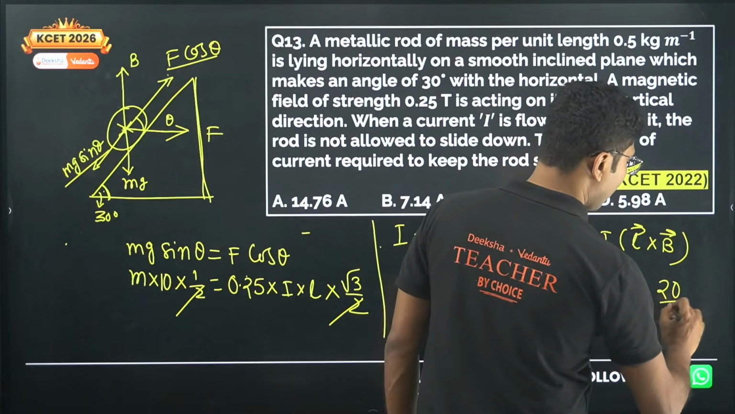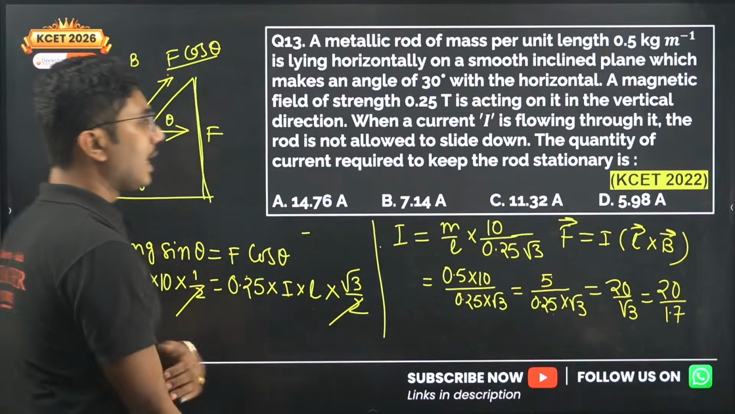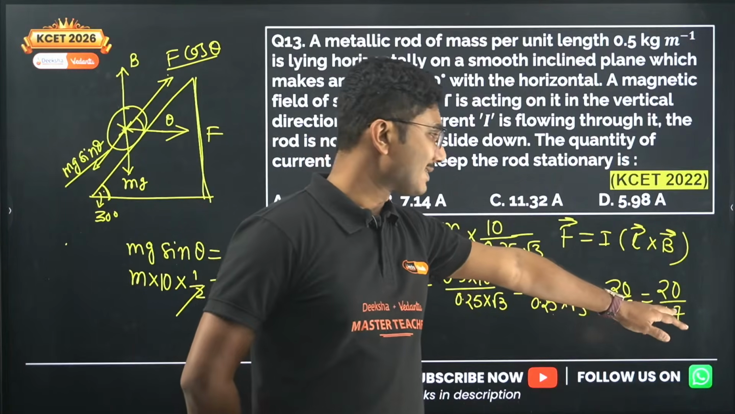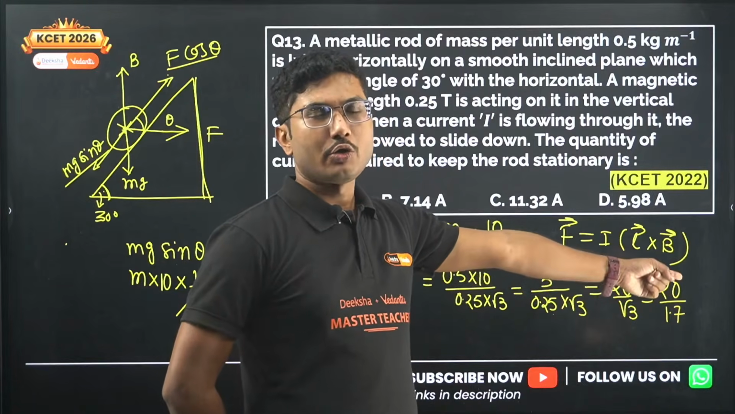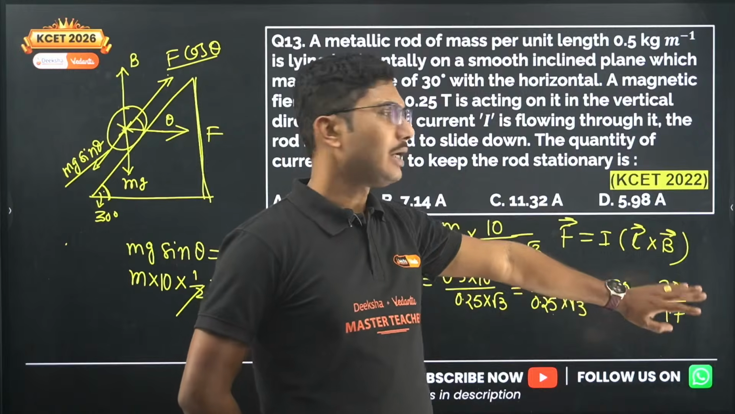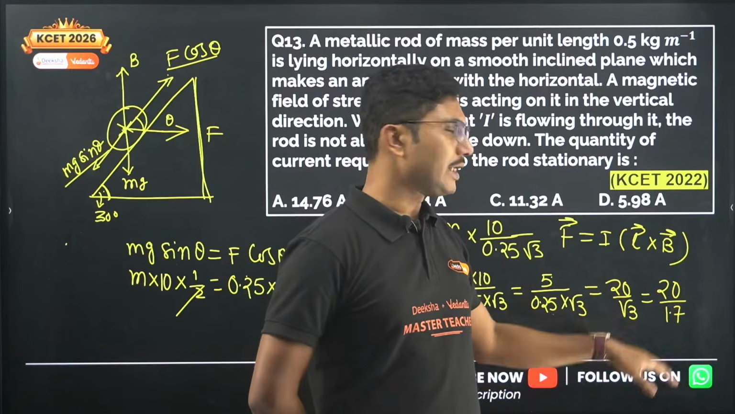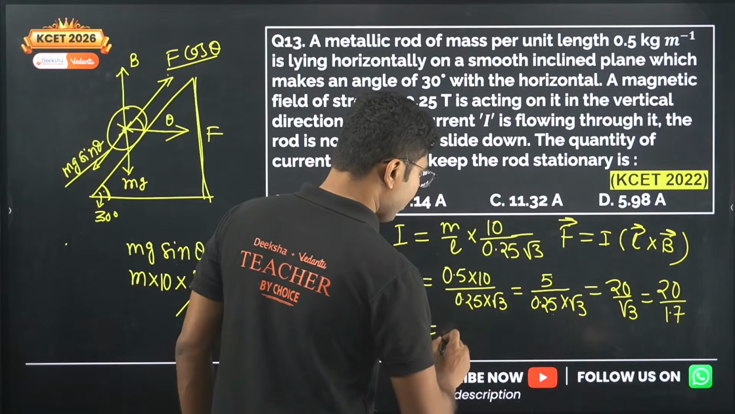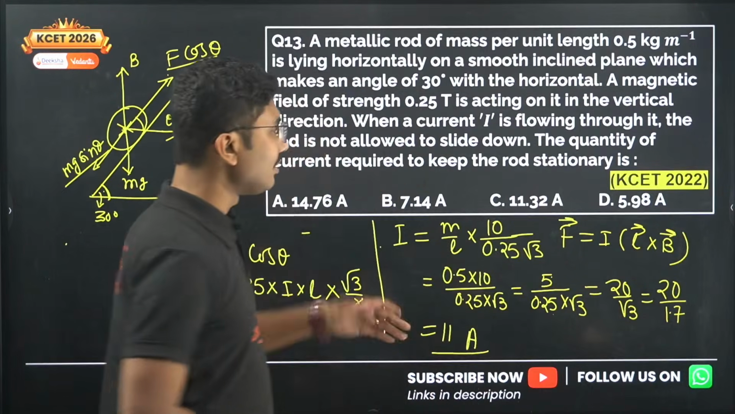20 by root 3 means what? 20 divided by 1.7 approximately. Now this number is very close to 2, but still it is less than 2. So if 20 by 2 was there, it will be 10, but this 1.7 number is close to 2, but it is not exactly equal to 2. So our result will be slightly more than 10, approximately 11. So the current should be approximately 11 ampere, slightly more than 11 ampere.